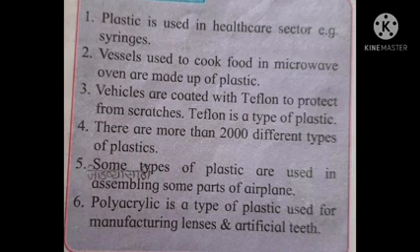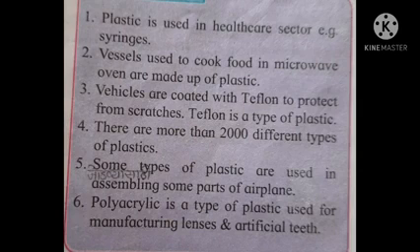There are more than 2000 different types of plastics present and they are used in different kinds of materials. Some types of plastic are used in assembling some parts of airplanes. Polyacrylic is a type of plastic used for manufacturing lenses and artificial teeth.